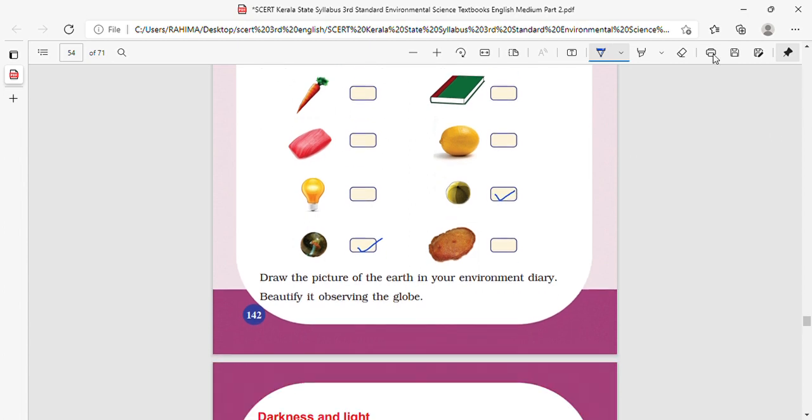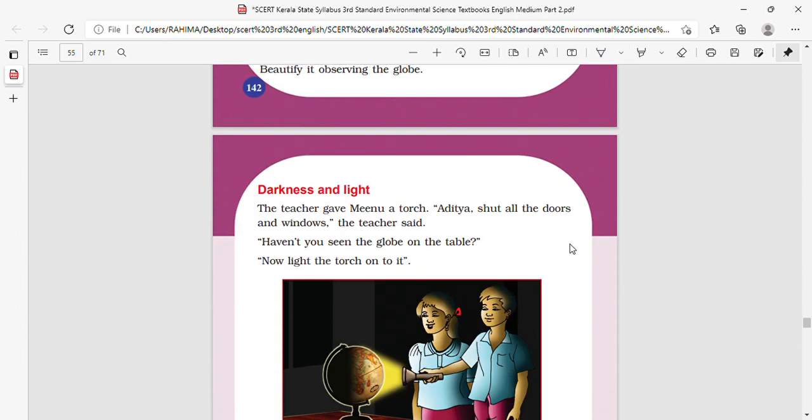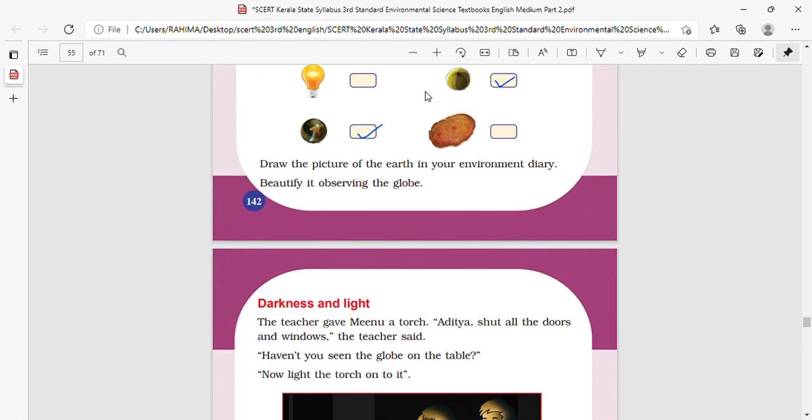Draw the picture of the earth in your environment diary and beautify it, observing the globe. You have to draw this. Draw the picture of the earth, the shape of the earth, in your environmental diary.